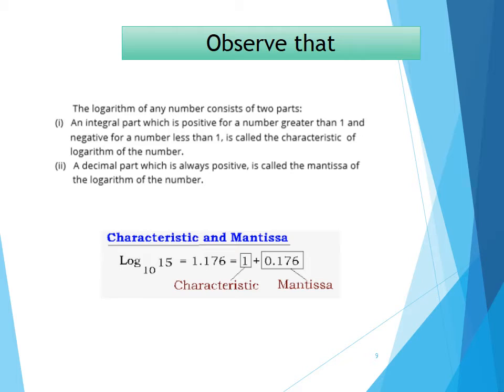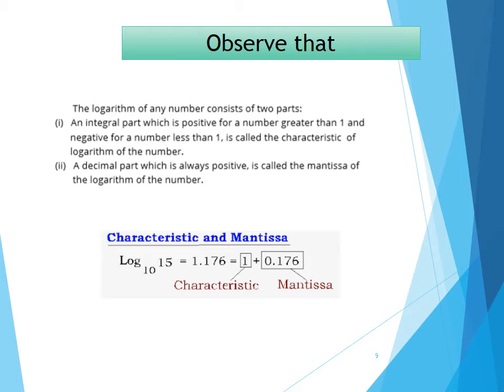Now we observe that the logarithm of any number consists of two parts, an integral part which is positive for a number greater than 1 and negative for a number which is less than 1. And it is called the characteristic of the logarithm of a number. So what am I saying here? For all the numbers which are greater than 1, it may be 1 point something, 2 point something, 3 point something, or even 1 million point something or 1 trillion point something, for all the numbers which are greater than 1, we see that the integral part is positive.